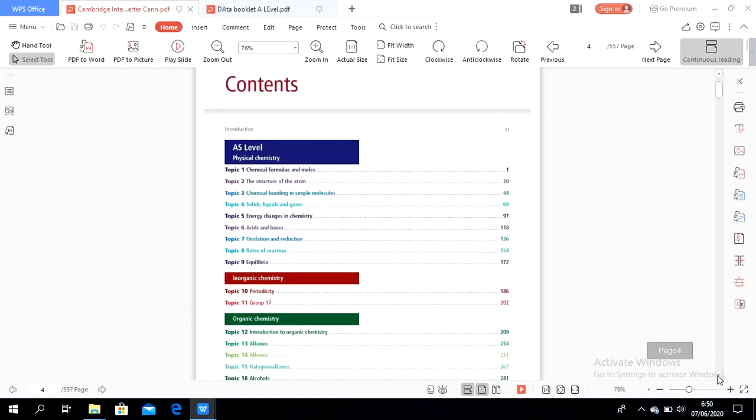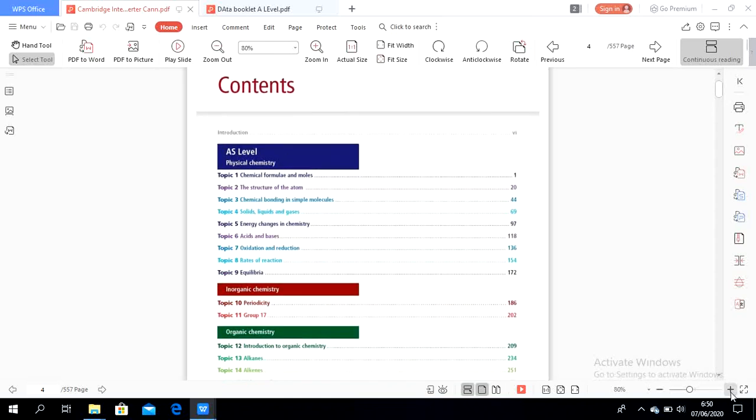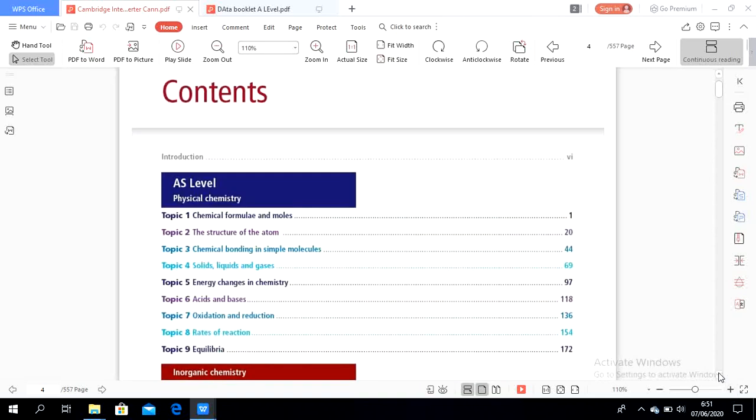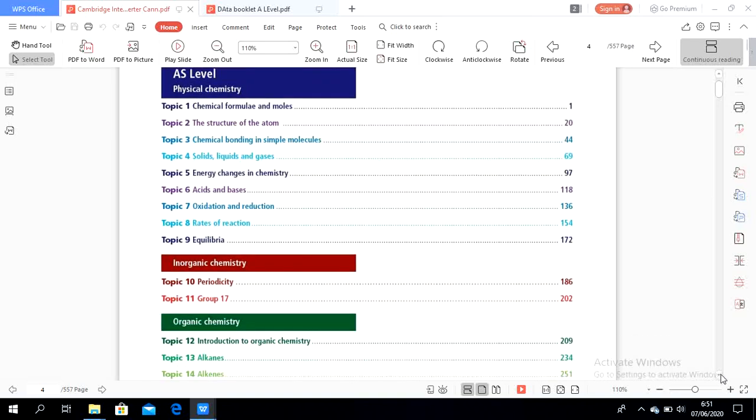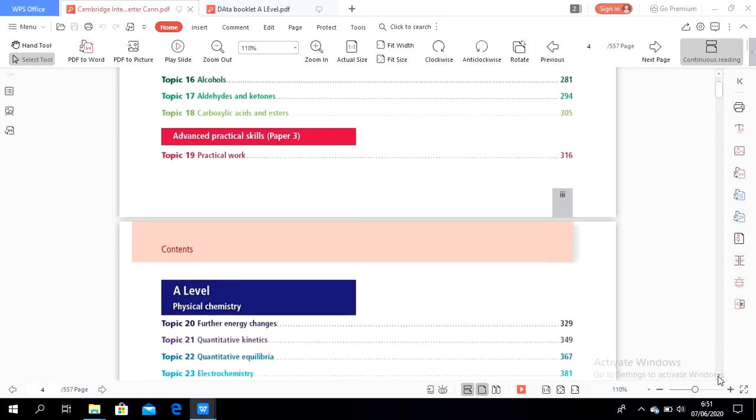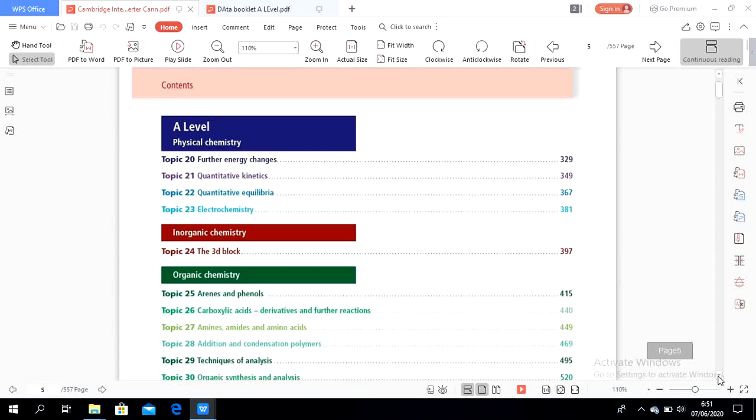Okay, these are the chapters. In AS level there is physical chemistry, and also inorganic chemistry and the organic chemistry of AS level, while the other one is for A level.